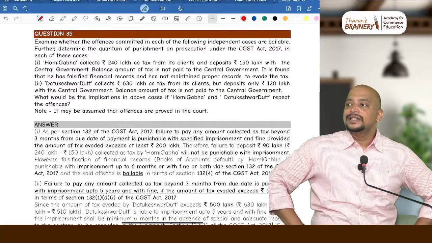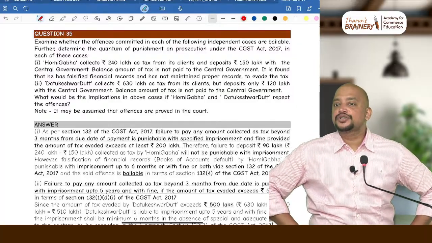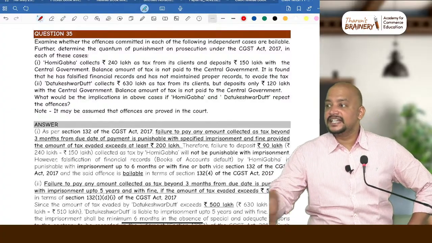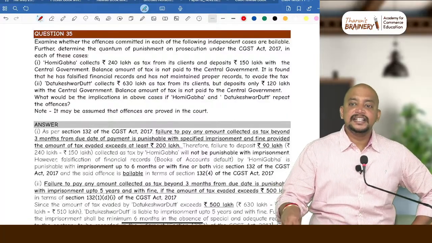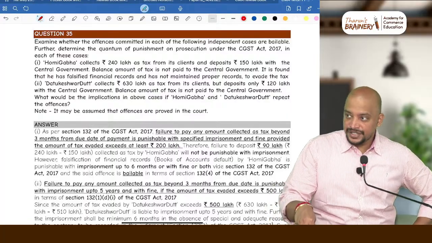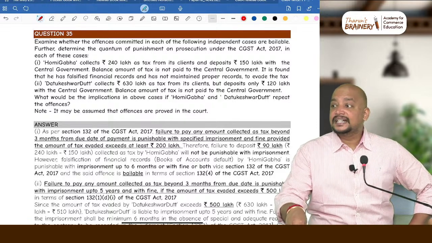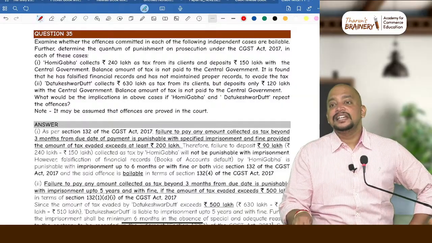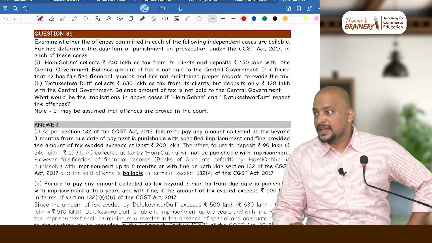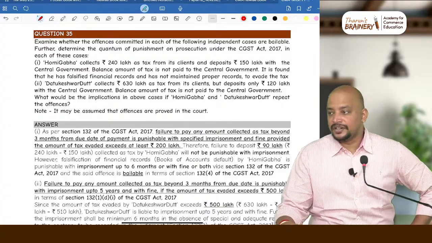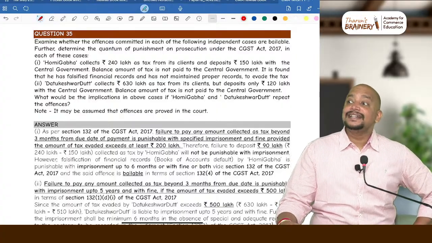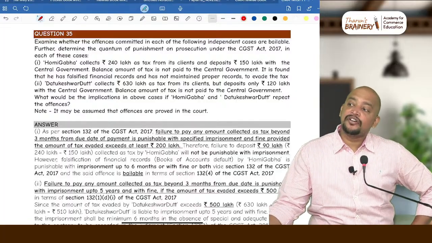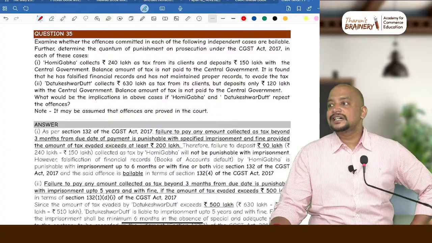So total there are some 6 offences that lead to imprisonment. That is ICEBID. You remember this? I for invoice default. C for collected an amount as tax and not paid within 3 months. Then E for erroneous refund. B for books of accounts default. I for ITC default. And D for dealing in goods liable for confiscation. So these are the list of offences.